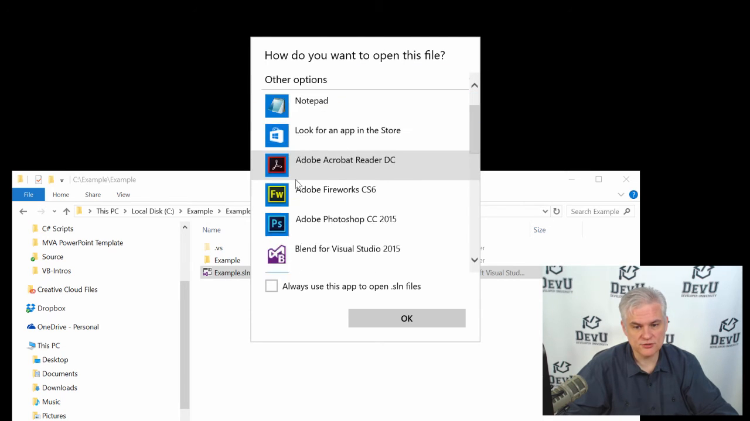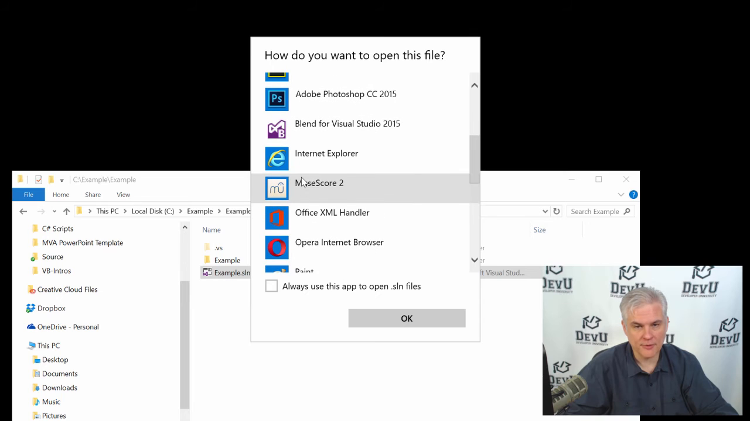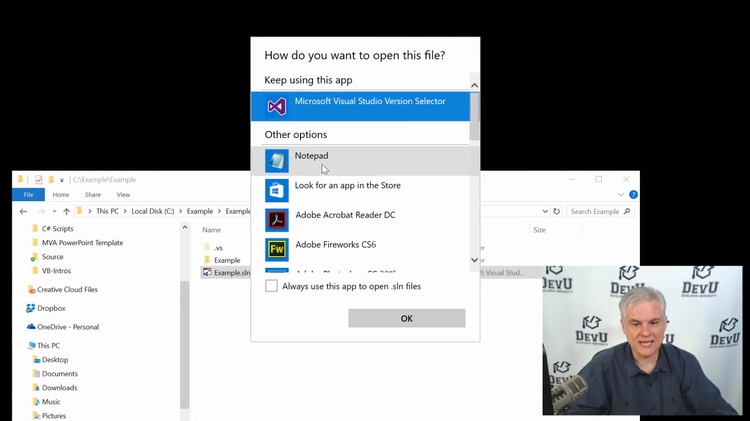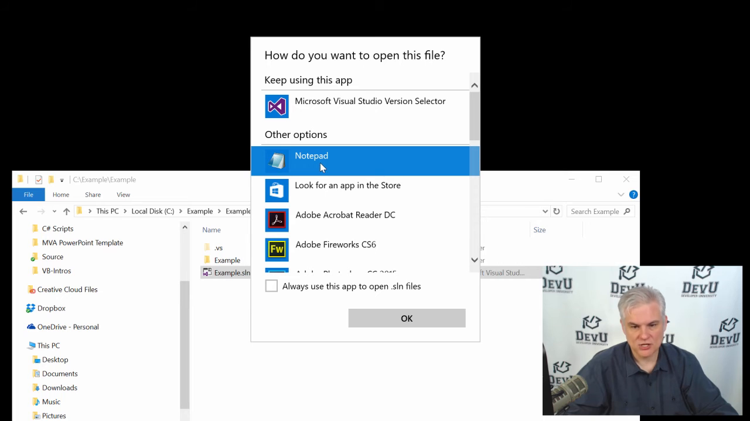Therefore, if you do search through your list of apps and you're trying to look for Notepad, make sure you do not click this checkbox: Always use this app to open SLN files. You do not want to do that. You will hate me if you do that. All right. So select Notepad, but don't check that checkbox, and click OK.